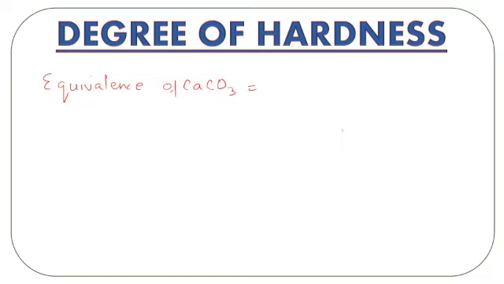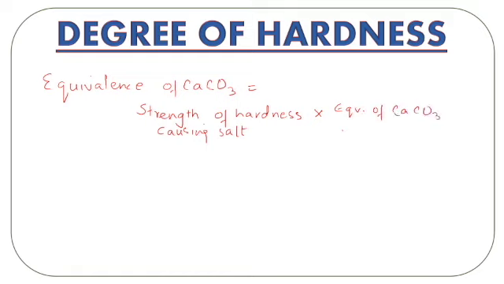It is equal to the strength of the hardness causing salt, in milligrams per liter or ppm, multiplied by the equivalence of calcium carbonate, that we'll see how we do, divided by the equivalence of the salt present.